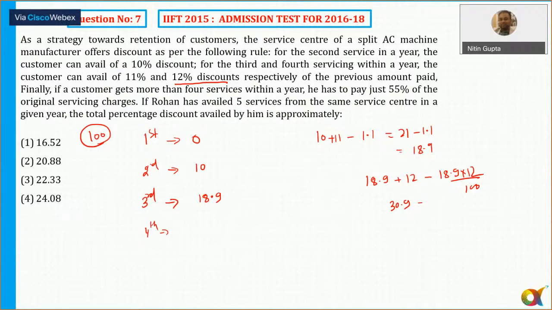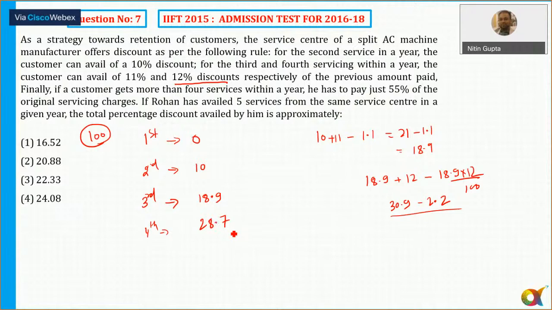So what is 19 into 12? 19 into 10 is 190, 19 into 2 is 38. So 180 plus 38 by 100, so 1.8 plus 0.4, that is approximately I need to subtract 2.2. So 30.9 minus 2.2, and 30 minus 2 is 28.7. So approximately discount of 28.7 here.